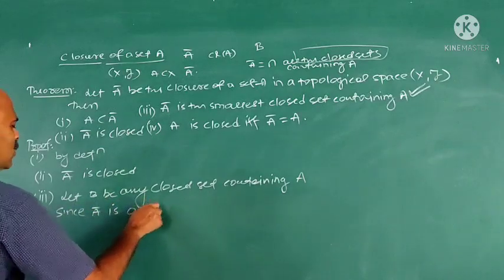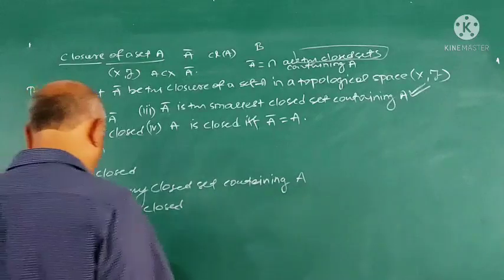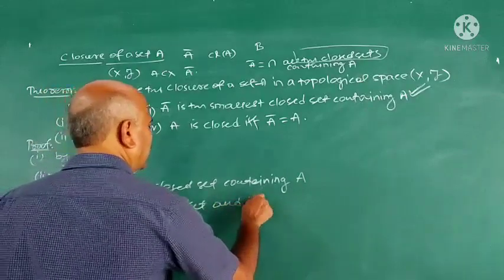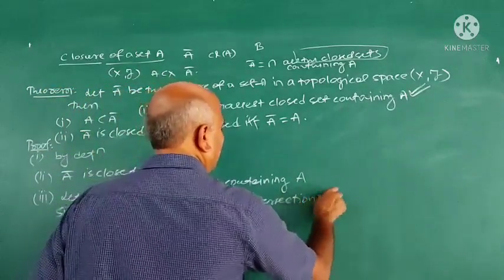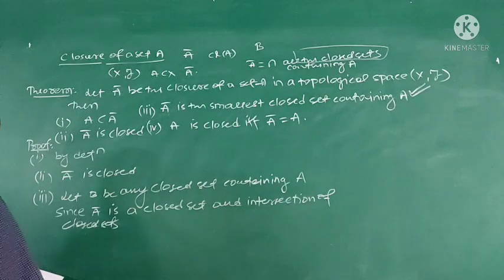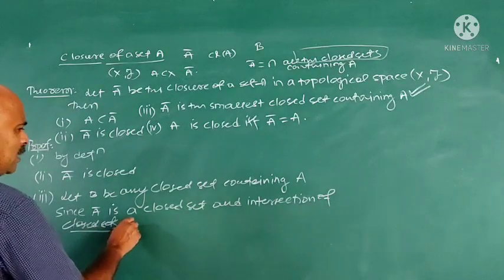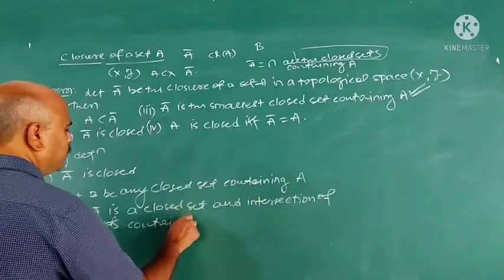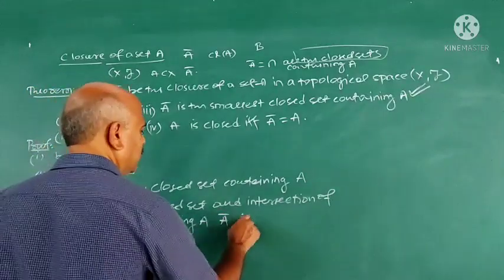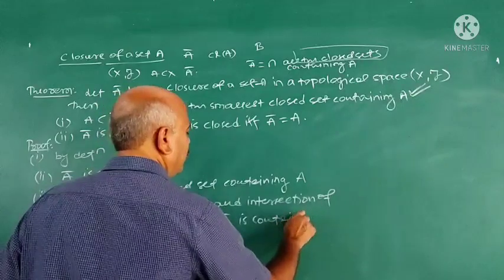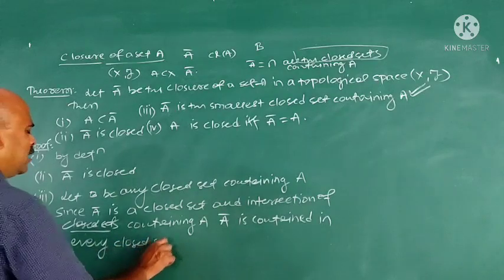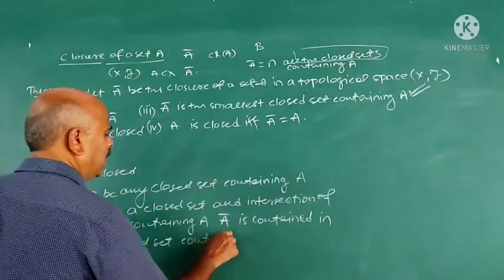Since A closure is a closed set, and intersection of closed sets containing A, A closure is contained in every closed set containing it.